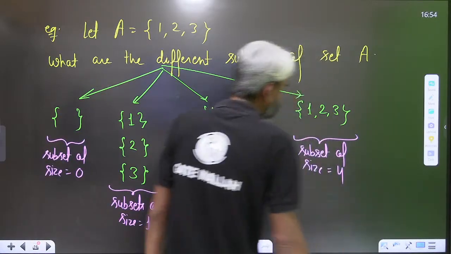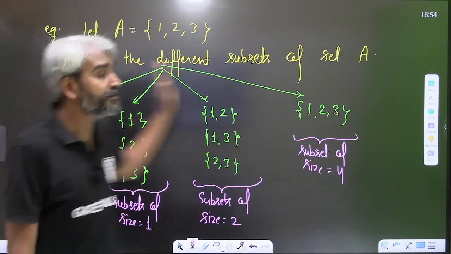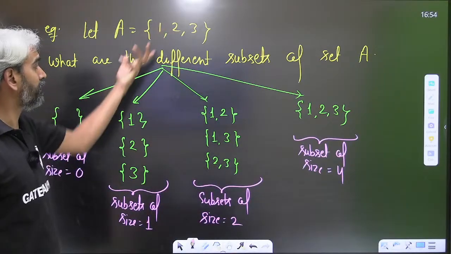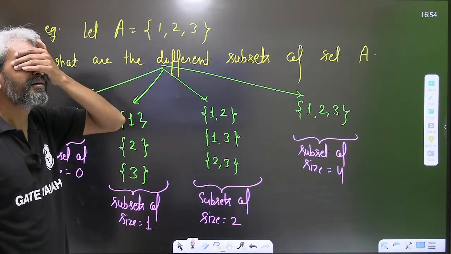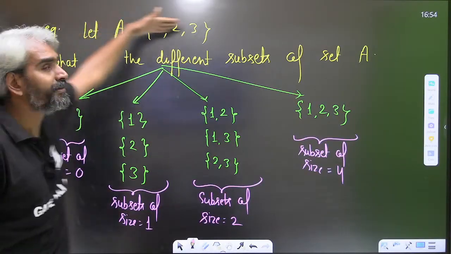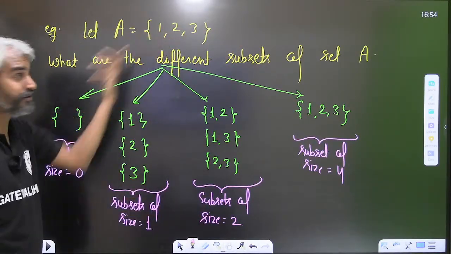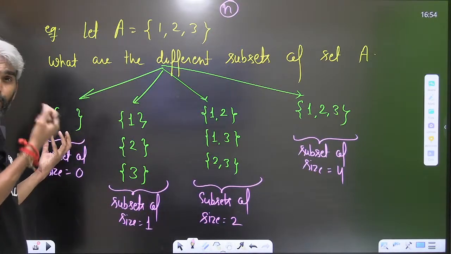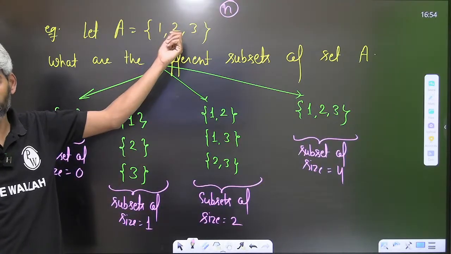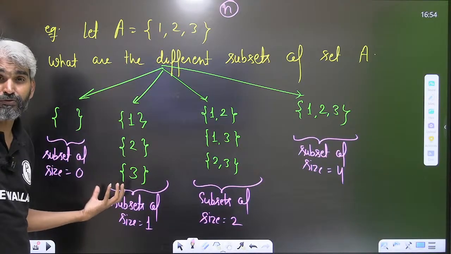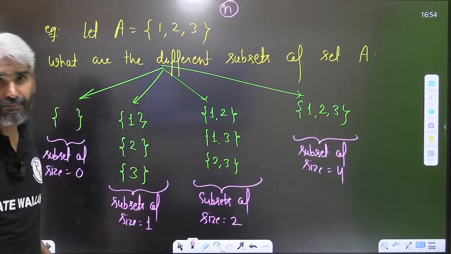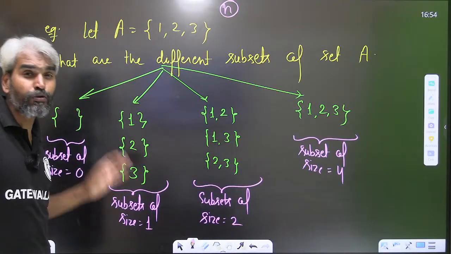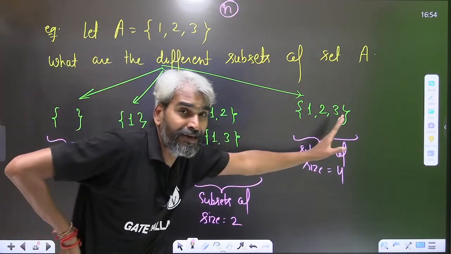I'll come back to this particular slide to represent the concept of the number of subsets of a given set. So this is the basic understanding: if you are trying to determine the subsets of a given set, you will first identify how many elements are there in set A. Let's assume there are n elements. Out of n elements, you will create subsets of size 0 by choosing 0 elements, subsets of size 1 by choosing 1 element, and subsets of size 2 by choosing 2 elements, and you can choose up to all n elements out of n elements.